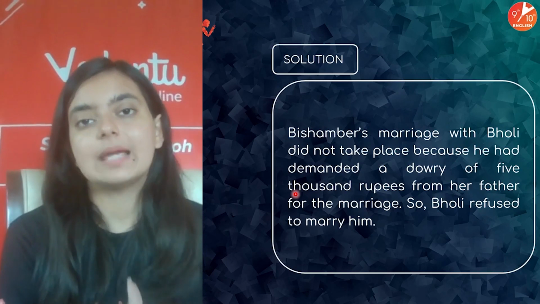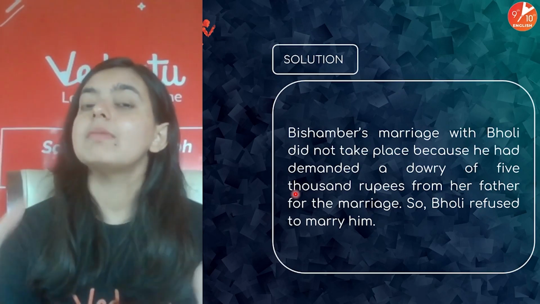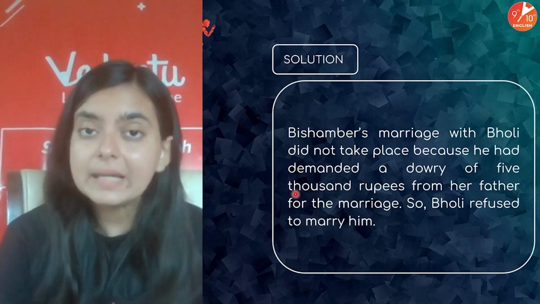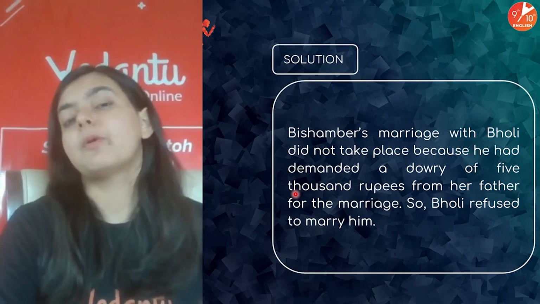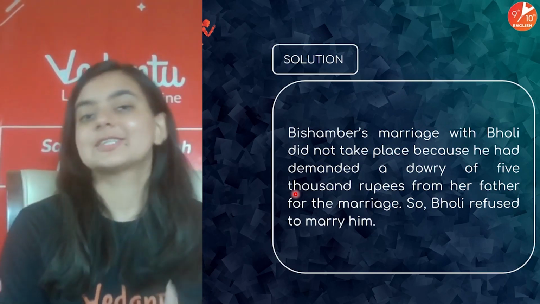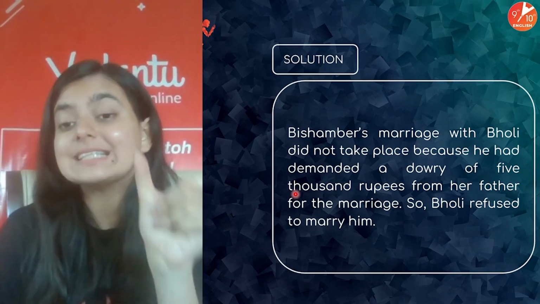At that point of time, an idea emerged in his mind, and he wanted to make the parents desperate, and he demanded a hefty amount of 5,000 rupees. And he knew that at this point of time, the parents of the bride would be desperate to get Bholi married. But it was because of this greedy nature.